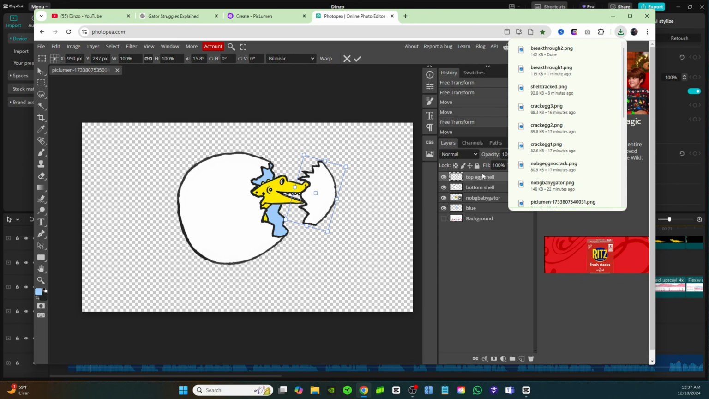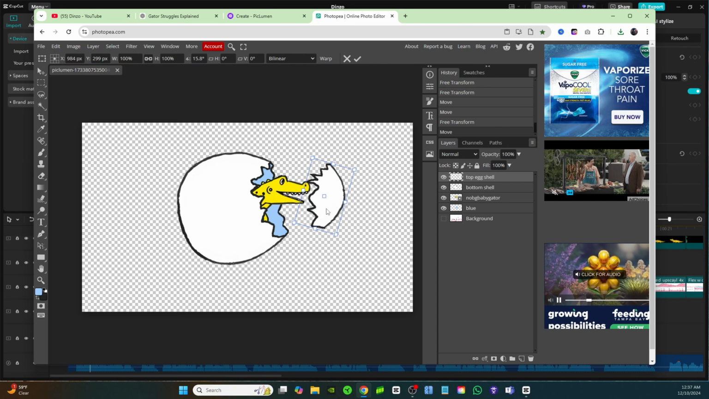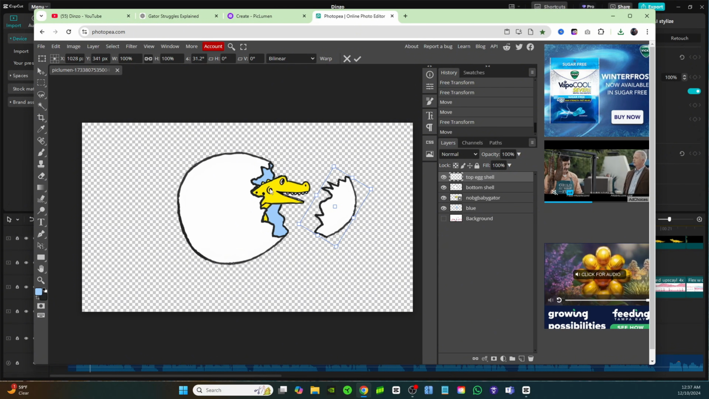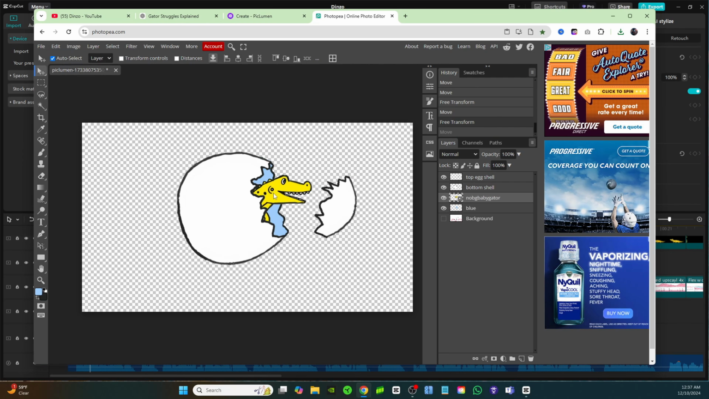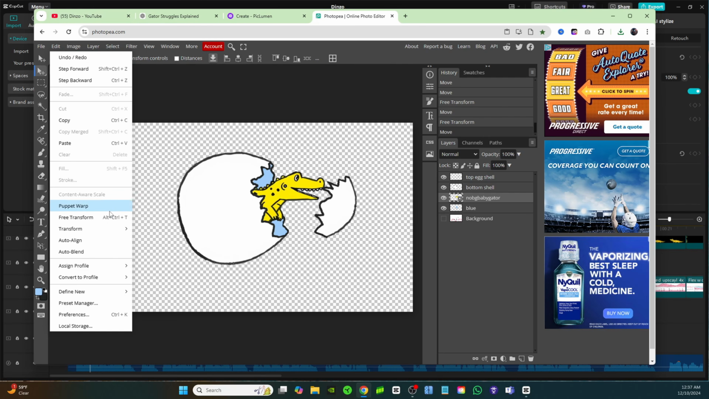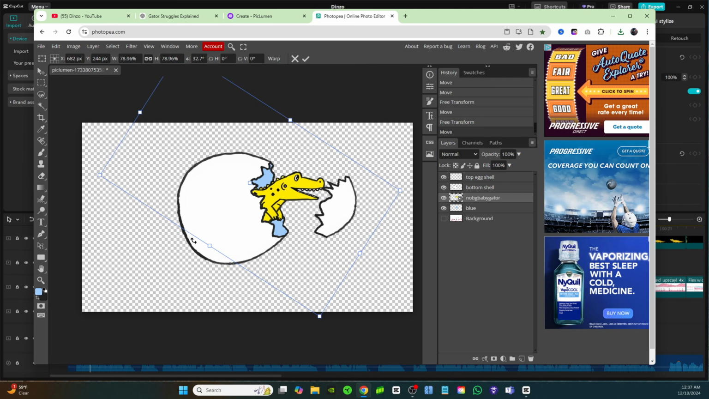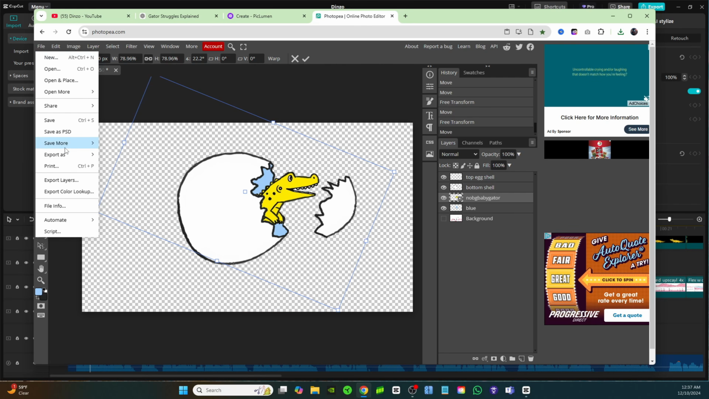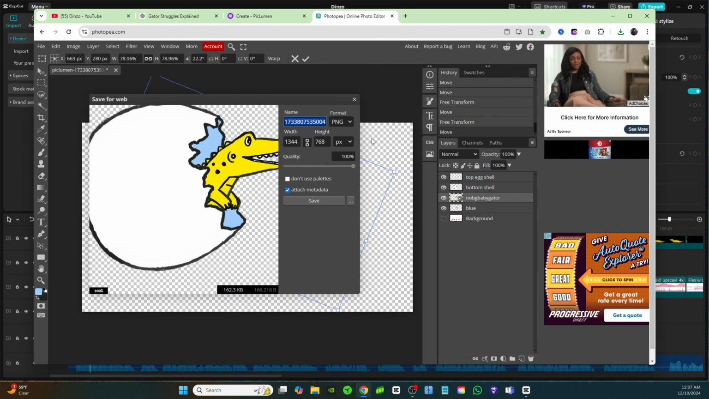And now let's move him out. Let's make it progress a little bit more. Let's move the shell out like this. And I'm also going to rotate it. So now the shell is like falling down. And then let's bring the baby gator out more. I'm going to rotate him again. I'm going to make him aiming a little bit higher like that. Right about there is good. File, export as, PNG, breakthrough 3.